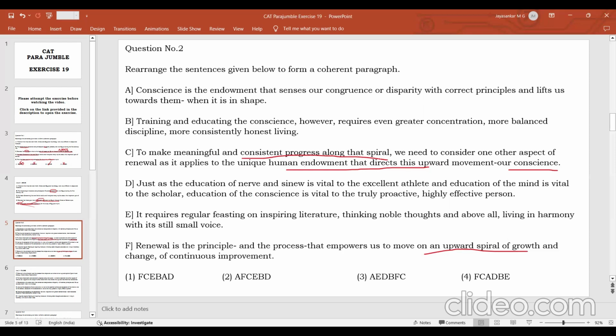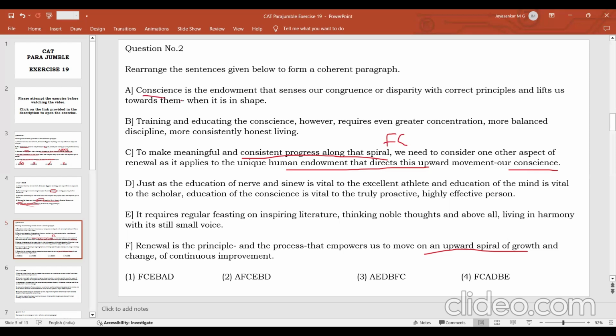So you can say that F and C form a sentence pair. F is talking about renewal, and C is talking about why conscience is important in that continuous renewal or continuous upward growth of human beings. So FC is a sentence pair. So here we have introduced the subject of conscience. Then what should be the next one? We have to further elaborate what conscience is.